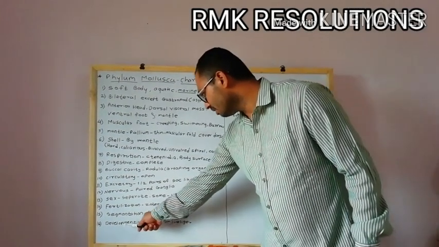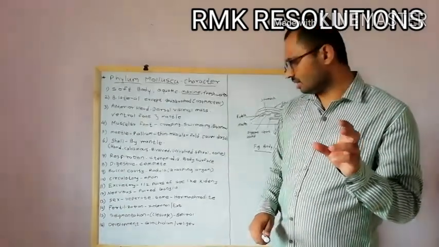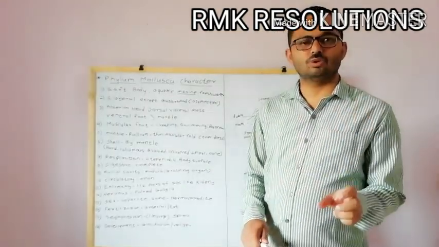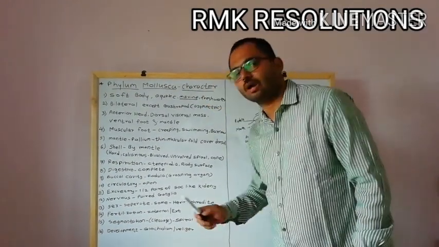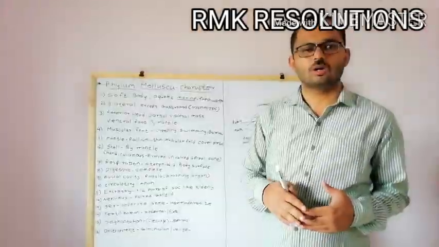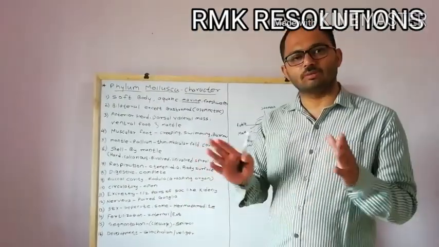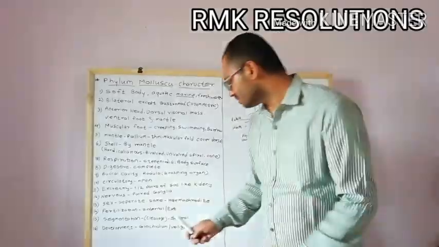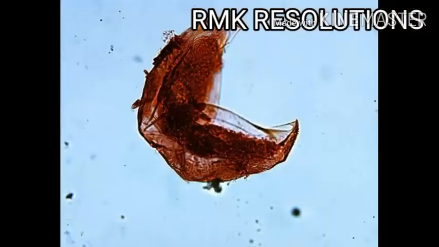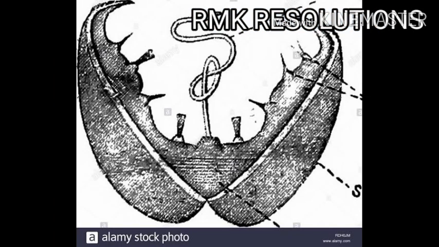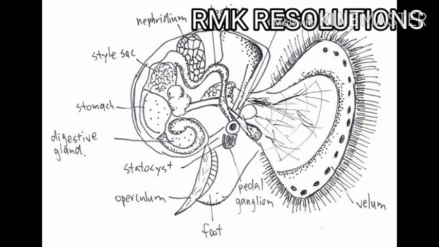And then lastly, the development. Now mollusca development takes place through a larva. So Glochidium larva or Veliger larva. Through this Glochidium larva or Veliger larva, development of the mollusca takes place. You can see the figures of Glochidium larva and Veliger larva in the next view. This picture shows the Glochidium larva. This one is also the Glochidium larva, and this picture is the Veliger larva of the mollusca.